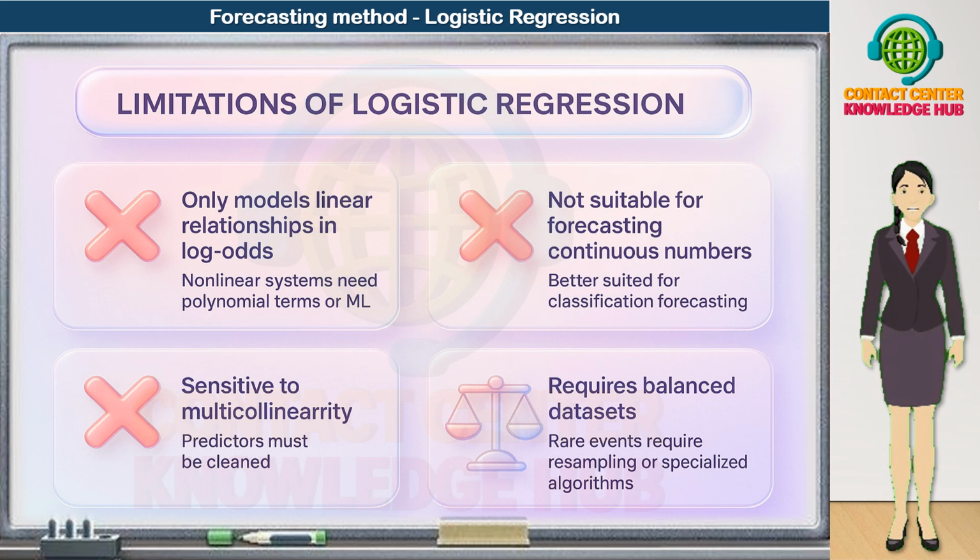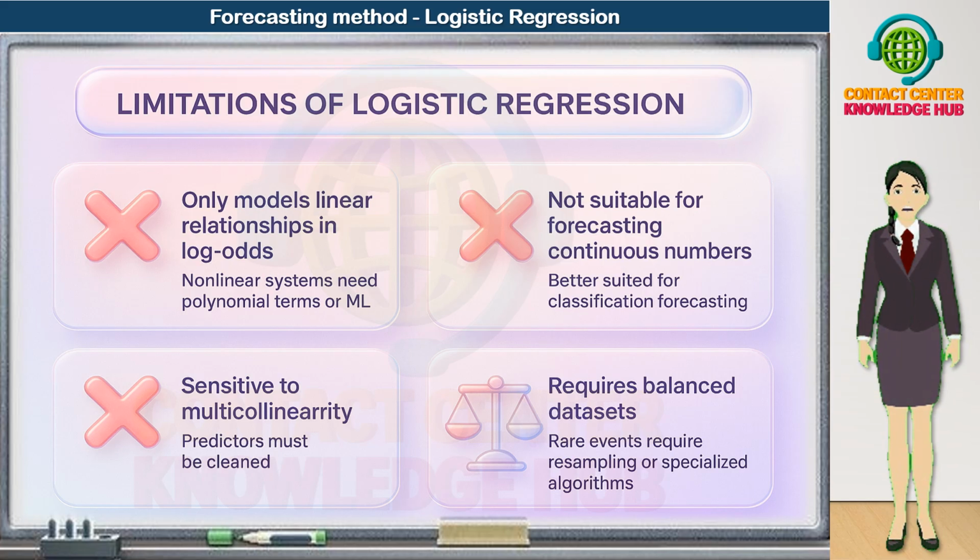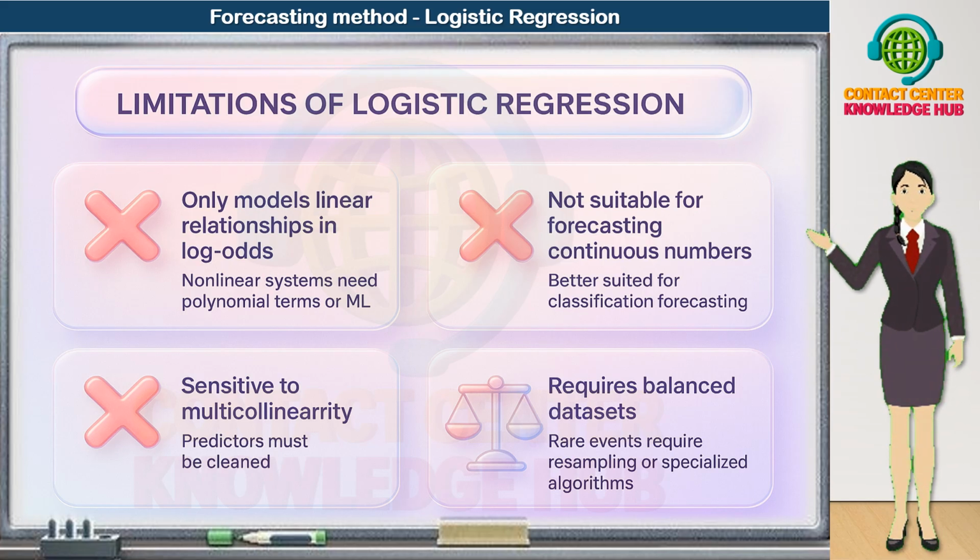Just like any other model, logistic regression has some important limitations you need to be aware of. First limitation, it only models linear relationships in log odds. Logistic regression assumes that the log odds of the event are a linear combination of the predictors. If the underlying system is strongly nonlinear, this simple structure may not capture it well. In such cases, we either have to add polynomial terms or interaction terms, or move to more flexible machine learning models like trees, ensembles, or neural networks.